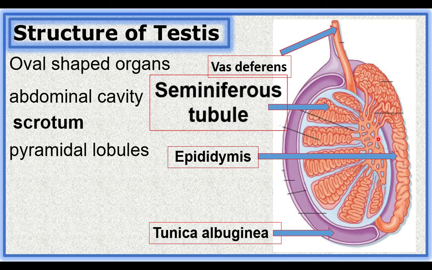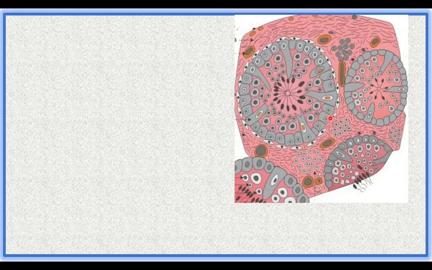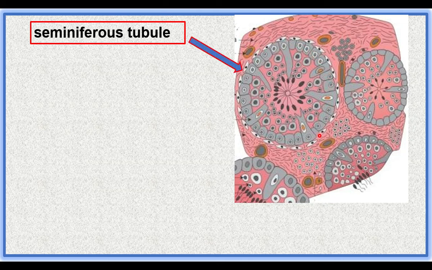Now let us see the internal view of the seminiferous tubule. If we make a small slice of the testis and observe under a microscope, we will get this view. This is one seminiferous tubule. This is another seminiferous tubule. The seminiferous tubules are lined by germinal epithelial cells. The pillar-like cells are called Sertoli cells. The Sertoli cells provide nutrients to the developing sperms.